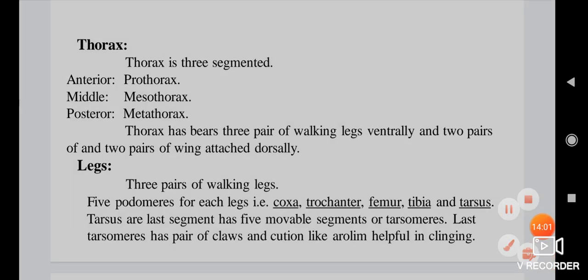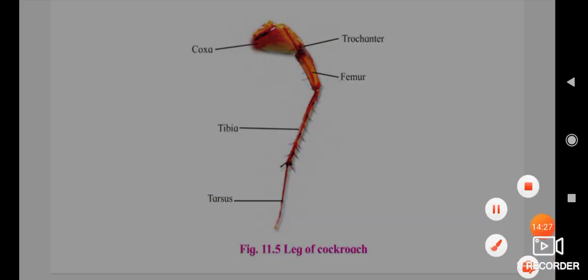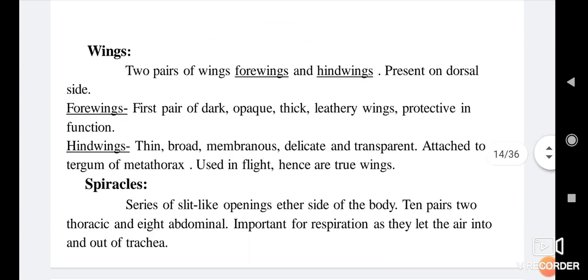The last tarsomere has a pair of claws and a cushion-like arolium helpful for clinging. Concentrate on the figure: the five podomeres of the leg of cockroach are coxa, trochanter, femur, tibia and tarsus.